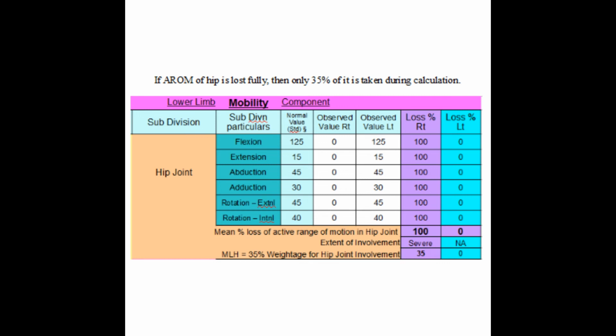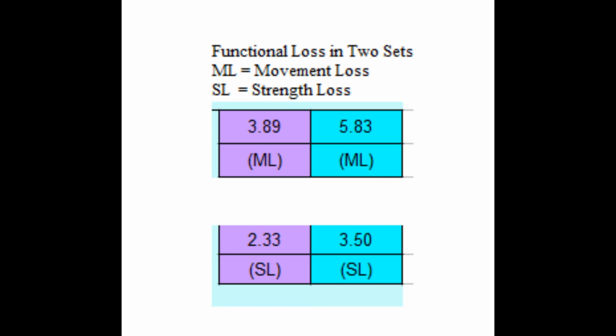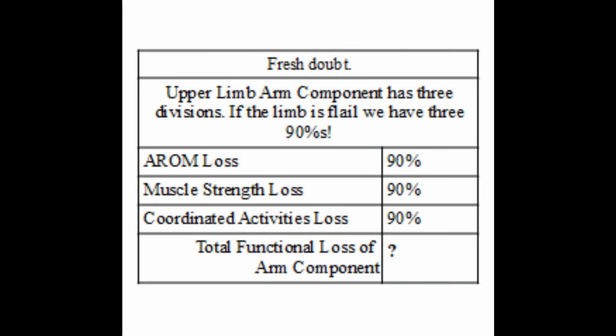However, in almost all cases of locomotor disability, more than one set of function is lost. Most of the time the involved components or divisions are affected differently. For example, in the lower limb both the AROM and muscle strength divisions are affected in most cases. In the upper limb, sometimes in the same limb both the arm and hand components are affected. In the lower limb, almost always both the mobility and stability components are affected. Each of these sections can have a maximum value of 90%.